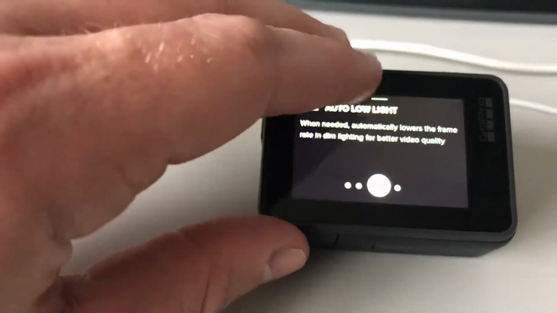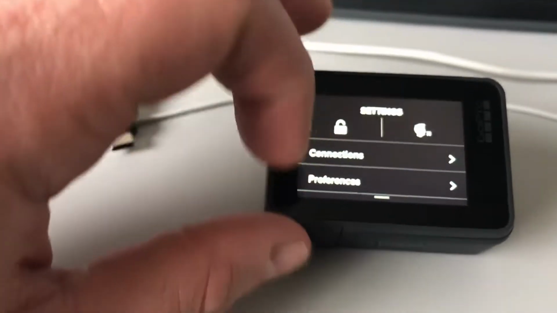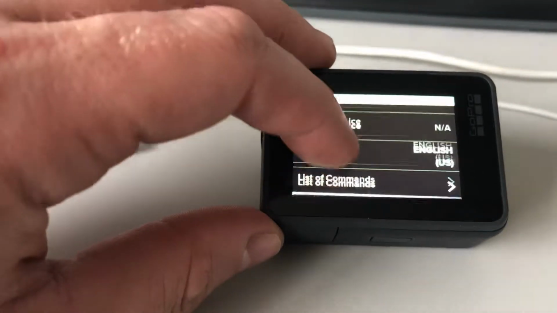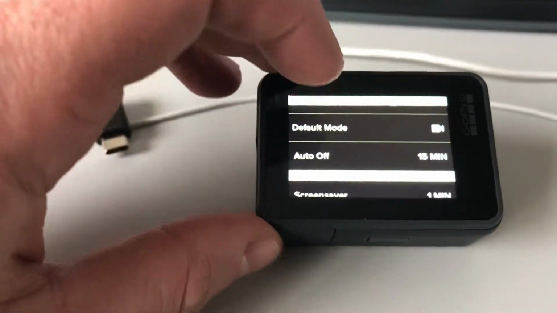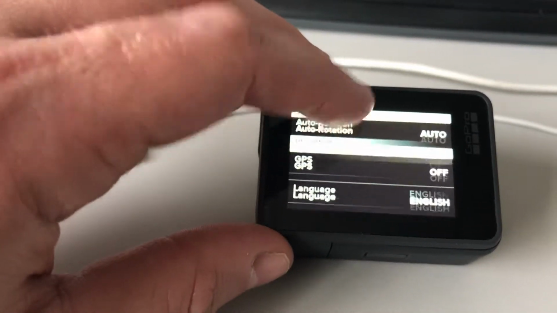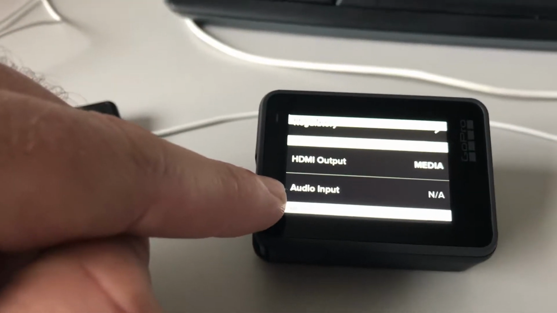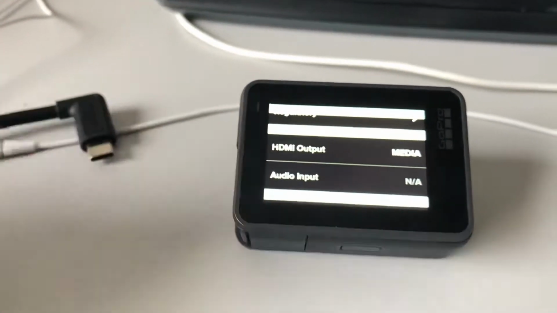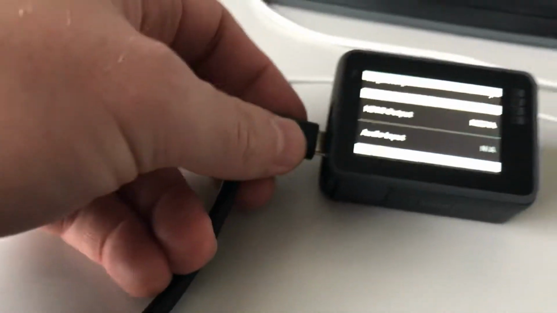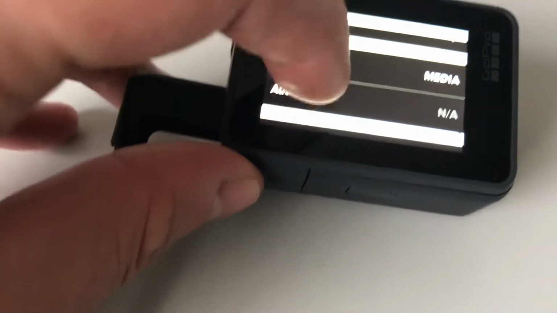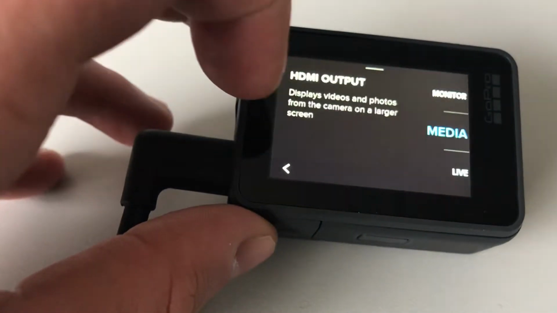So let's slide over. Actually, that's not right. Let's slide down. Preferences. Okay, audio input. Usually this would say mic. When I plug this in, audio input stays at NA. It is not selectable, but other things are.